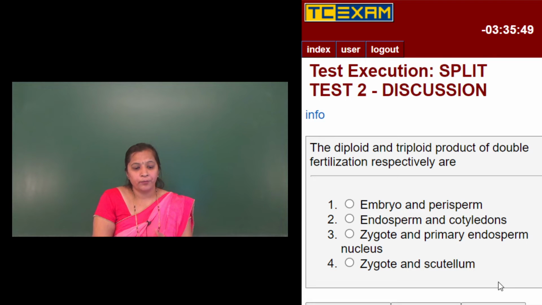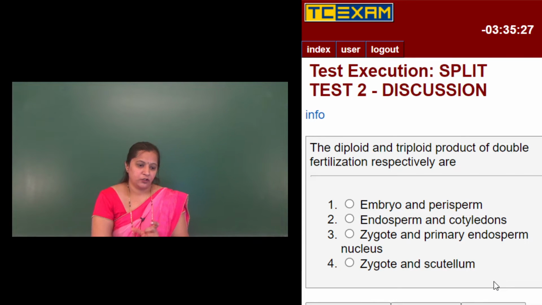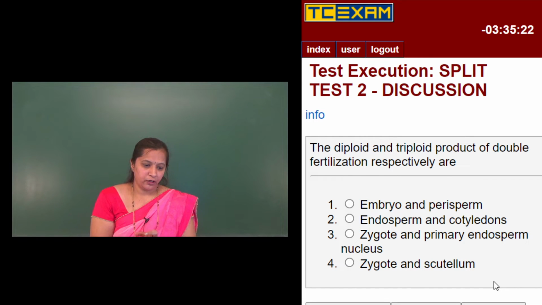So the diploid and the triploid products of double fertilization, respectively, are the zygote and the primary endosperm nucleus. The diploid product is the zygote, which is formed by the fusion of the male gamete with the egg cell, and the triploid product is the primary endosperm nucleus, which is formed by the fusion of the male gamete with the diploid secondary nucleus. So the right option here is the third one, that is, zygote and primary endosperm nucleus. We'll move on to the next question.